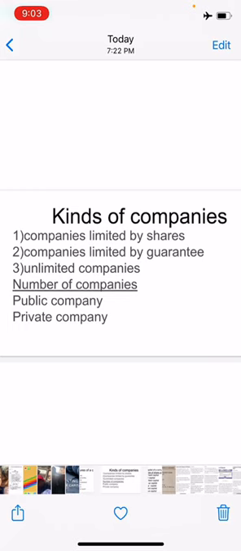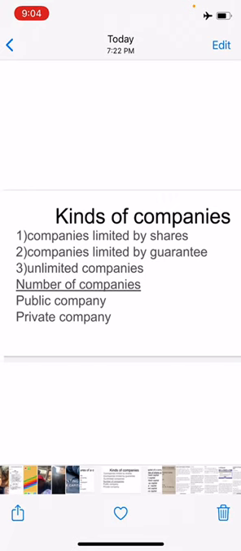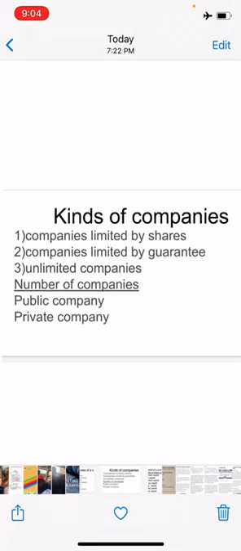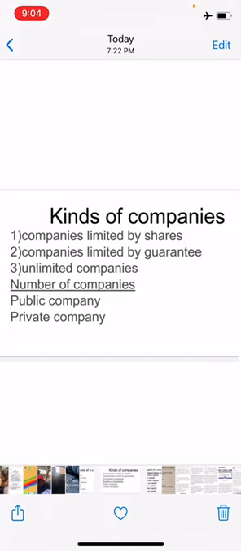Such a person who has already paid the full amount of the share does not have to pay a single paisa from his private property. However, if there is any liability involved, it can be enforced during the existence of the company as well as during the winding up. And second is companies limited by guarantee. In this case, the liability of the members is limited to the amount they undertake to contribute in the event of the company being wound up.